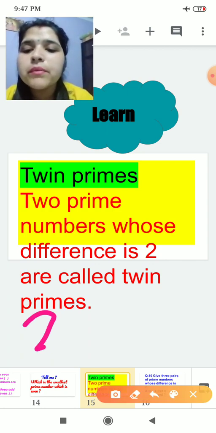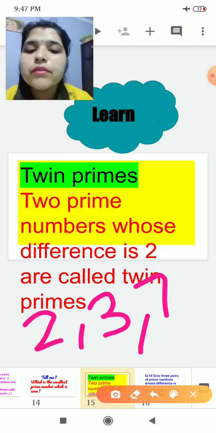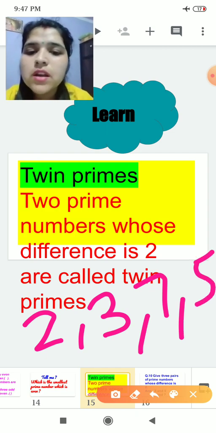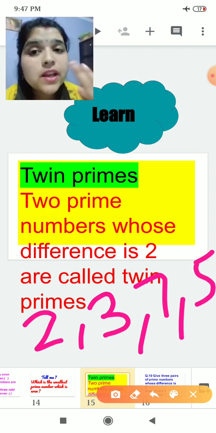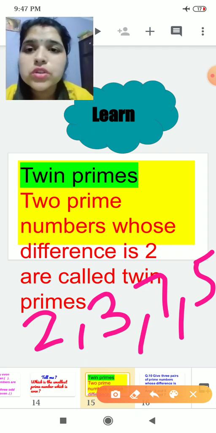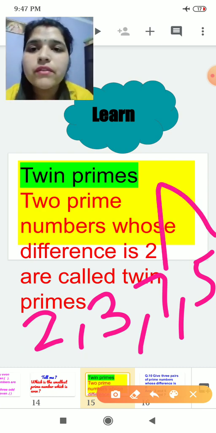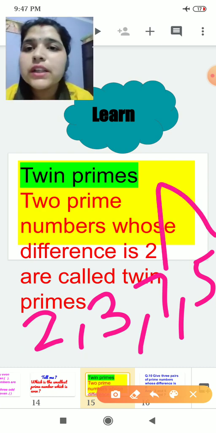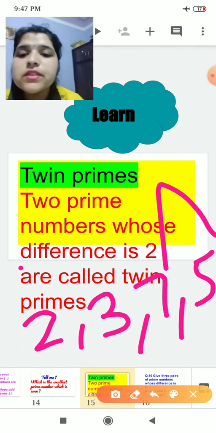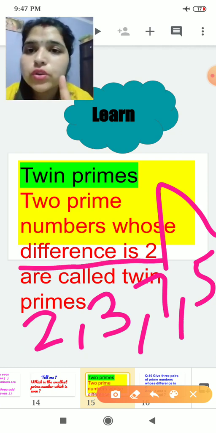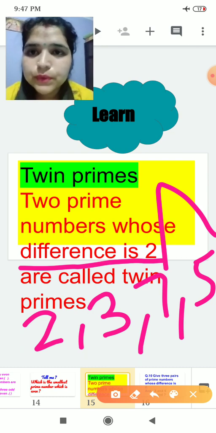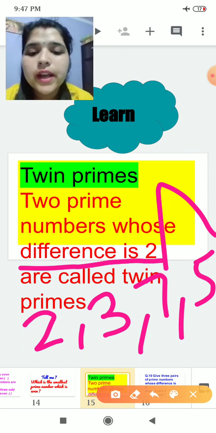If I take any two prime numbers and subtract, and I get 2 as the answer, it means they are twin prime numbers. If you subtract 5 from 7, you will get 2. So the condition is that the difference should be 2. That will be termed as twin primes.